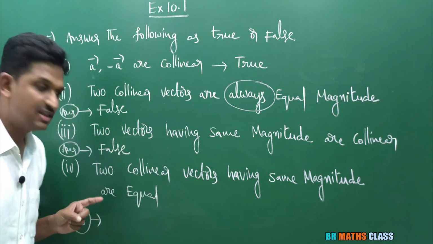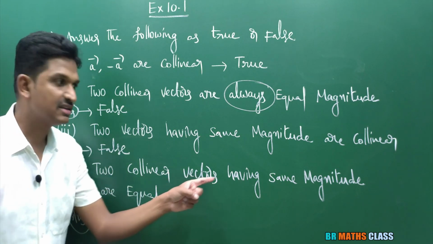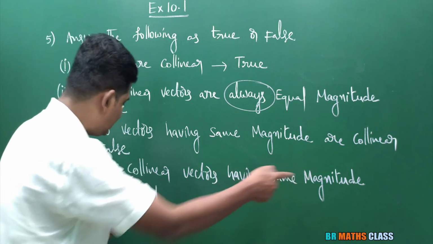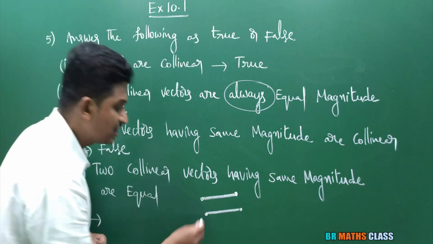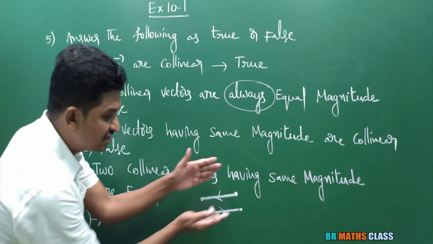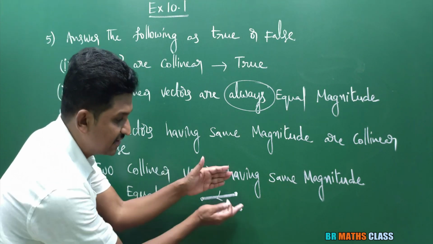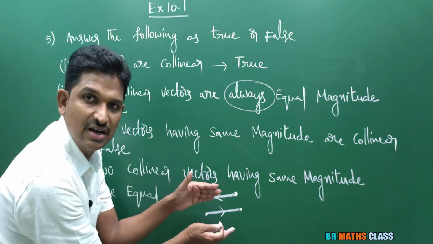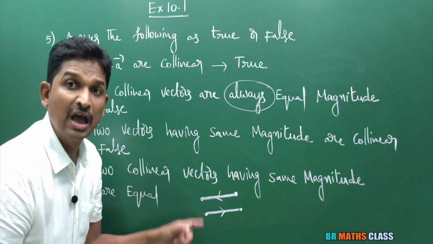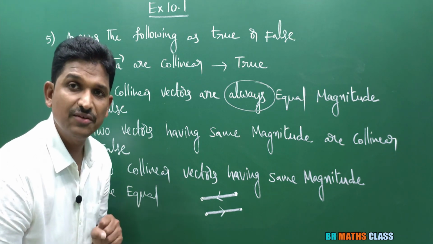Now last bit in this, two collinear vectors having same magnitude are equal. Suppose this vector is in this direction, this vector is in this direction. These vectors lie on parallel lines, so these are collinear vectors. Are they equal vectors? What is the definition of equal vectors?